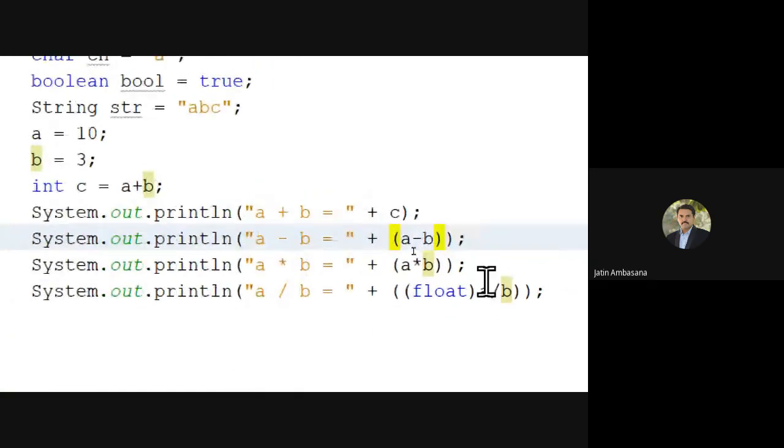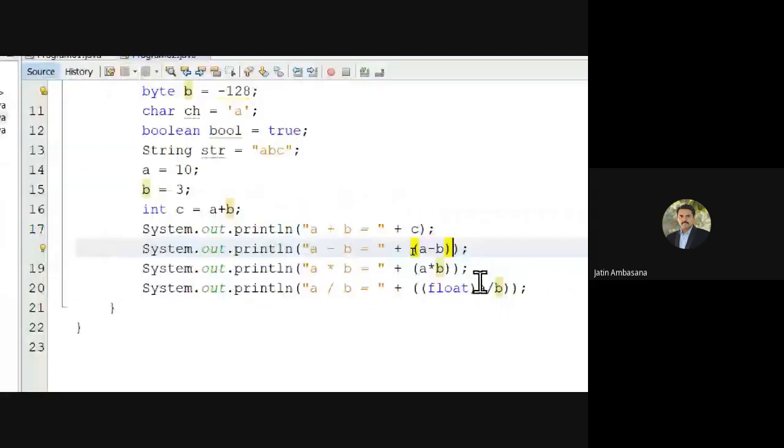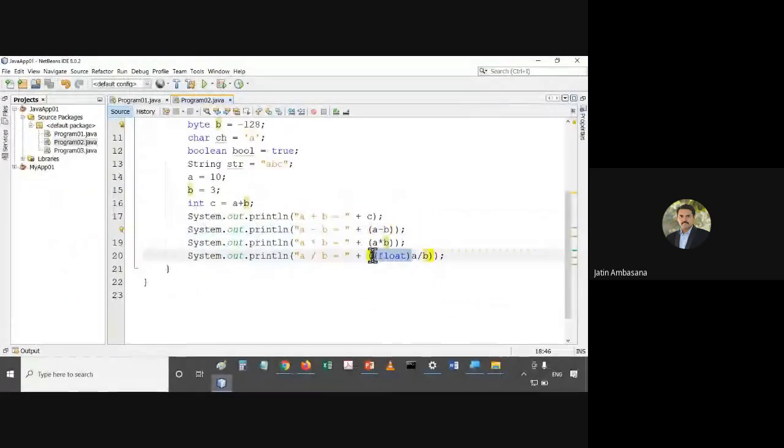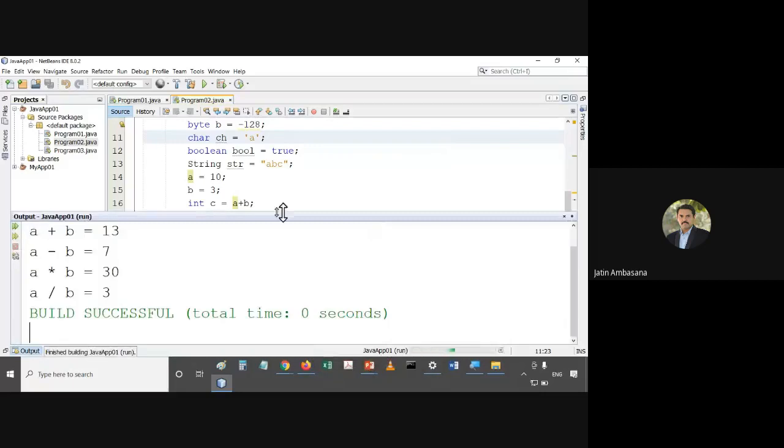And similarly, check this out. What if I don't use this float? See what happens. I will run this program and see the output. A divided by B is 10. What is A? 10. B is 3. So obviously it should be 3.333, right? But that is not the case.